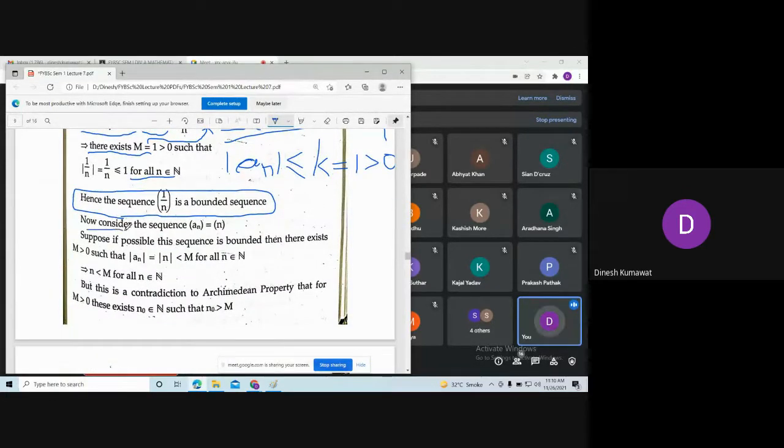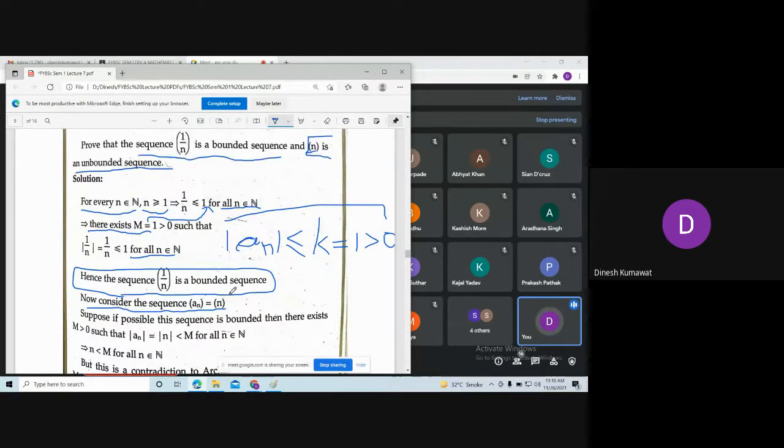So now consider the sequence an to be n. Now first of all, what is your guess? Is it bounded or unbounded? Unbounded. Okay, now there is no choice of guess because they already told us that you need to prove this sequence n is unbounded. So it is given to us that this sequence is unbounded.